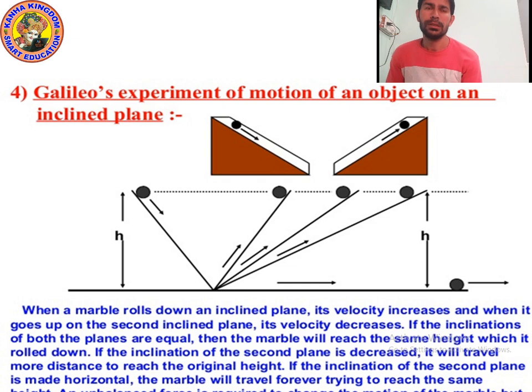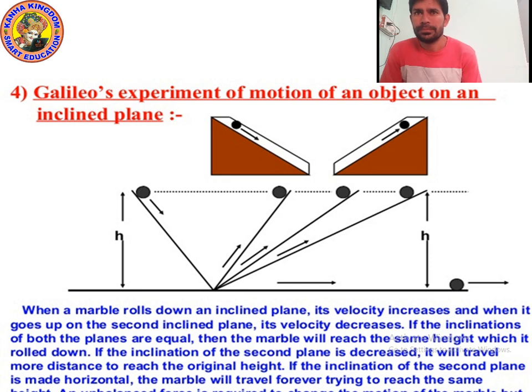Remember this point. We will also revise the topics that we studied in the previous class, but before we revise, let's study this topic: Galileo's experiment of motion of an object on an inclined plane. Suppose there is an inclined plane, just like a mountain, a slope, at 60 degrees, not at 90 degrees, because 90 degrees is a perpendicular plane.